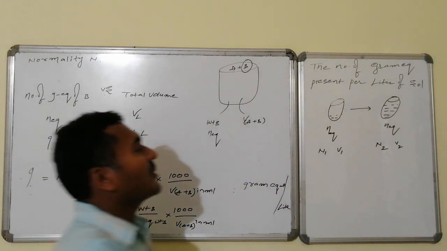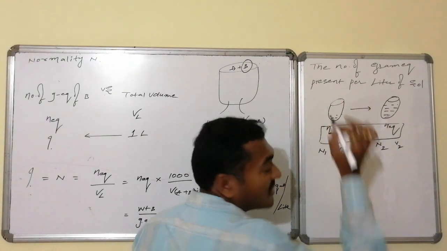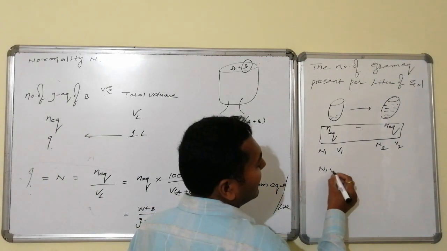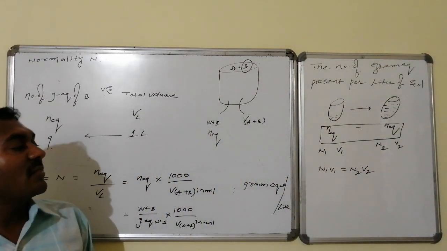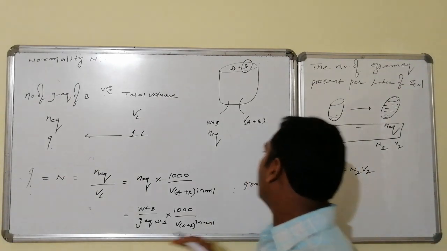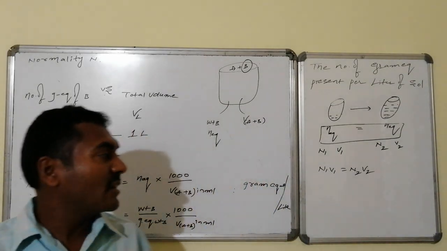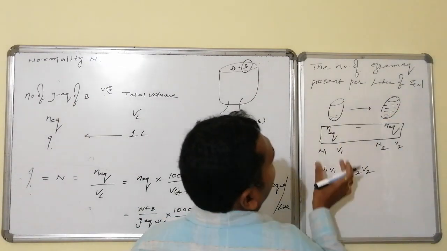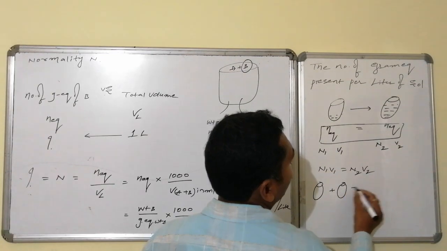So the number of gram equivalents in case 1 becomes equal to the number of gram equivalents in case 2, because we are not adding any solute. Therefore, the dilution formula used for normality is N1 V1 equals N2 V2, because the weight of solute from the first container to the second container remains constant. Hence, N1 V1 equals N2 V2.